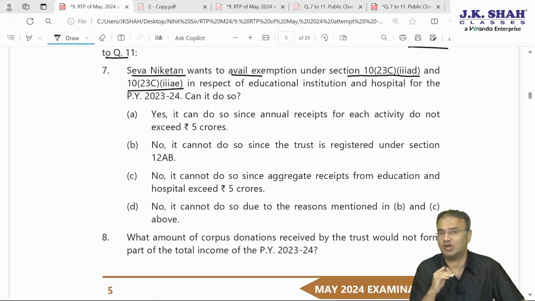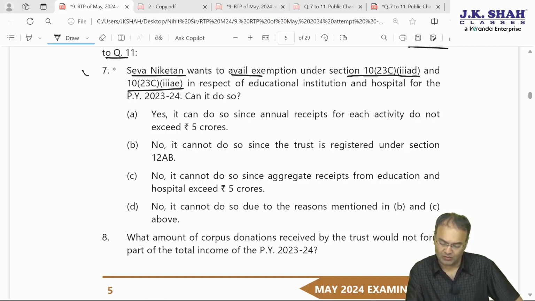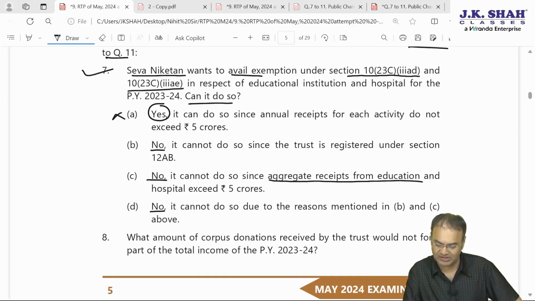The trust can claim exemption under section 11 by spending 85%. Question 7, can it do so? Answer no. So yes is a wrong answer. B: No, it cannot do so since the trust is registered under 12AB. C: No, it cannot do so since aggregate receipts exceed 5 crore.